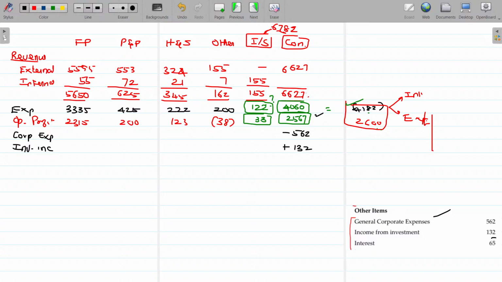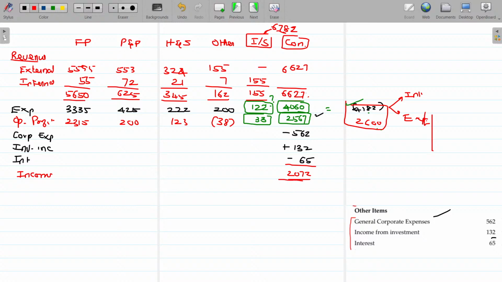Now find out the value. Because you have not subtracted the interest, you will get the earnings before interest, if you want. Or you can subtract the interest component also directly, the interest component being 65. Minus item. After subtracting 65, 2072 is nothing but income from operations, continuing operations, net income.